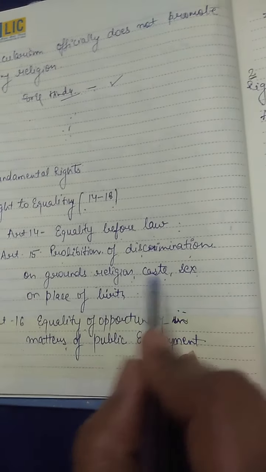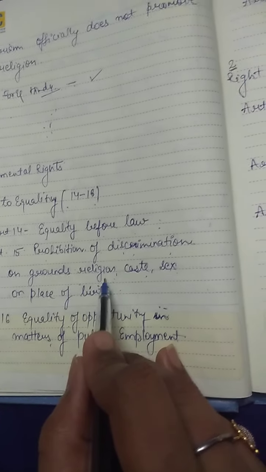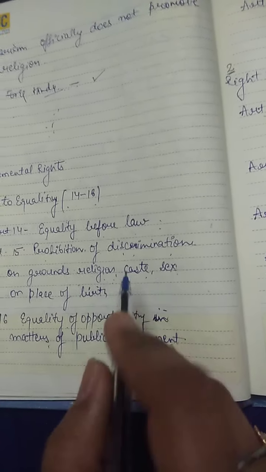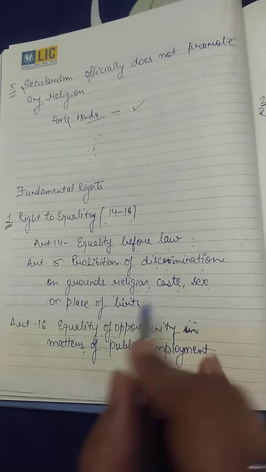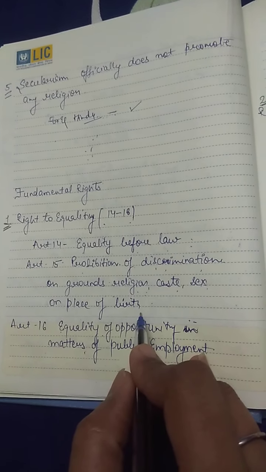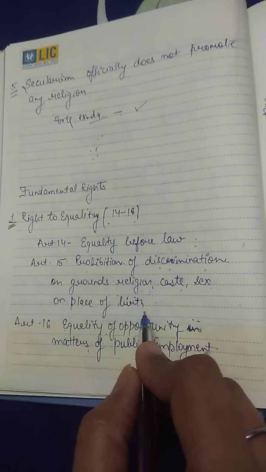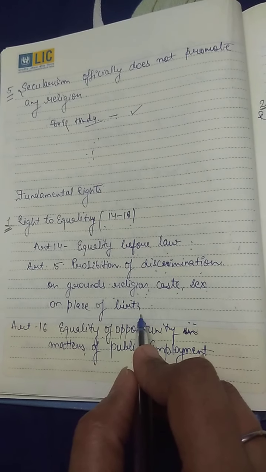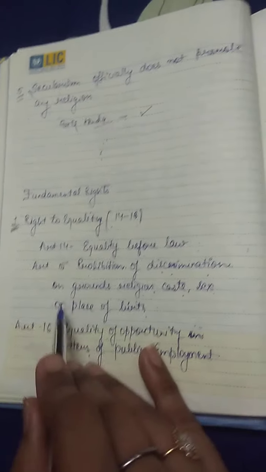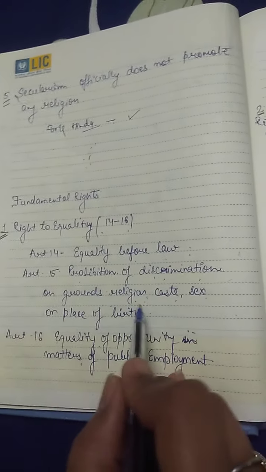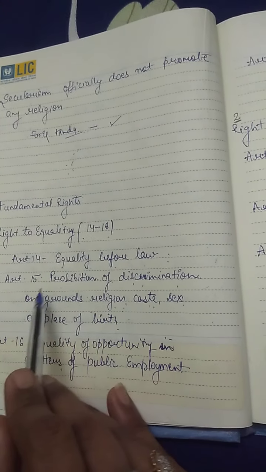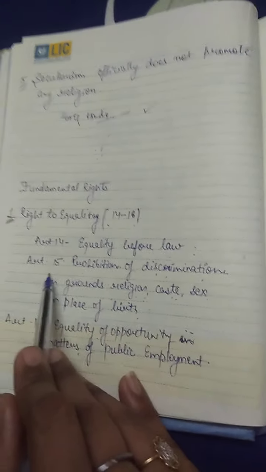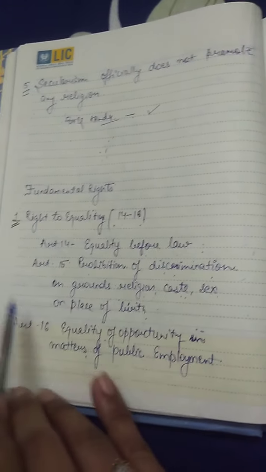No one can discriminate against you on these bases, saying that you belong to a particular religion so you can't come to this place, or you belong to a particular caste so you can't do this thing. Or place of birth: this means that if your place of birth is, for example, X, you can't be stopped from coming to Y place. There is no discrimination on the basis of these grounds. If anyone discriminates, you can apply under Article 15 of the Indian Constitution.